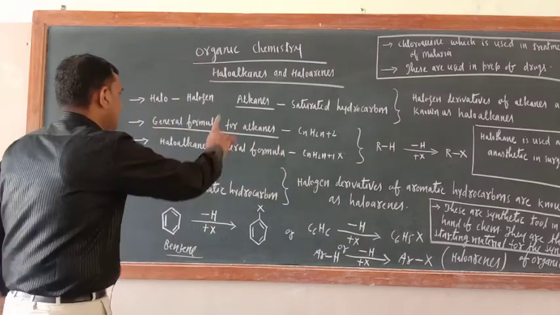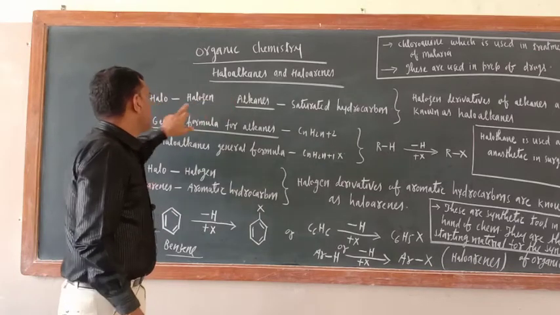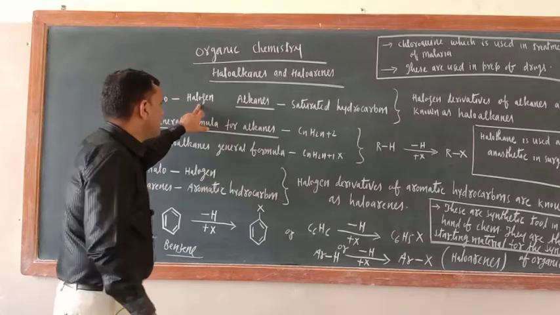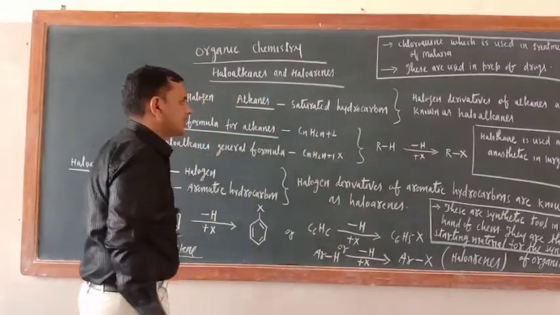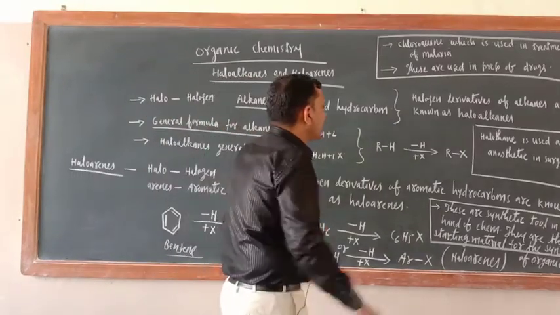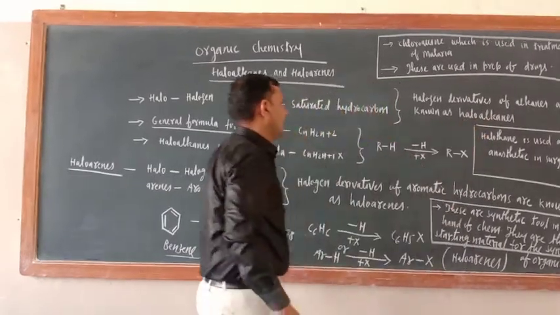Now, haloalkanes and haloarenes. Haloalkane is made up of two words, halo and alkanes. Halo means halogen and alkanes means saturated hydrocarbons. So ultimately what we can define is: halogen derivatives of alkanes are known as haloalkanes.